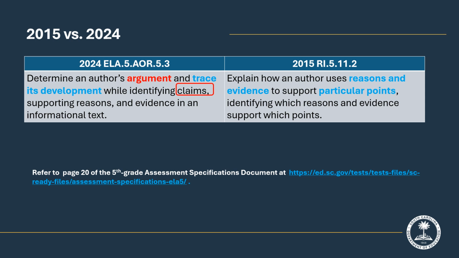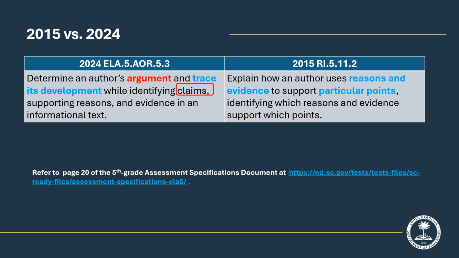While students have encountered argument in writing, they have not encountered it in reading. Because the word is in red, this means that it is new language for the 5th grade teacher in reading, and new language to the 5th grade student. This will be the first year students will read argumentative texts.